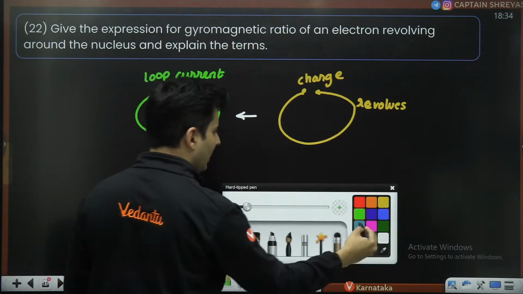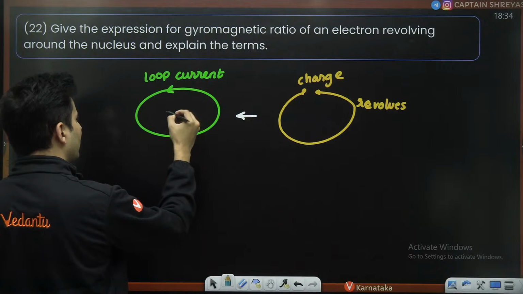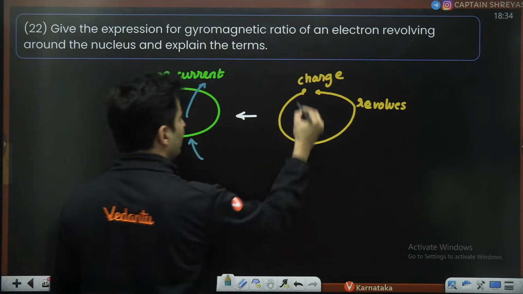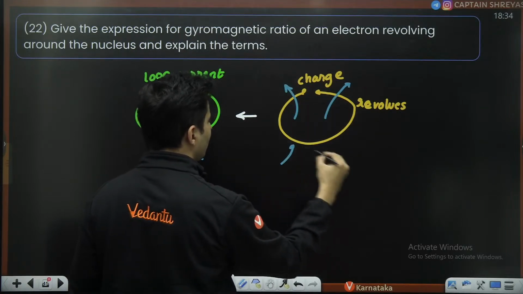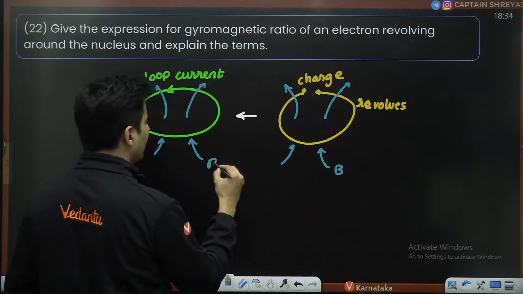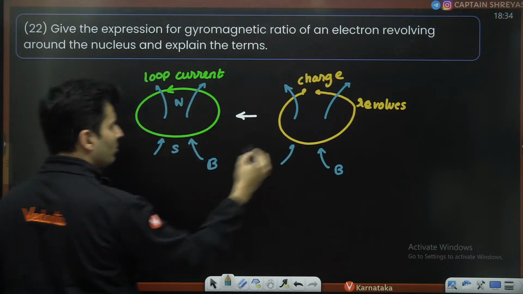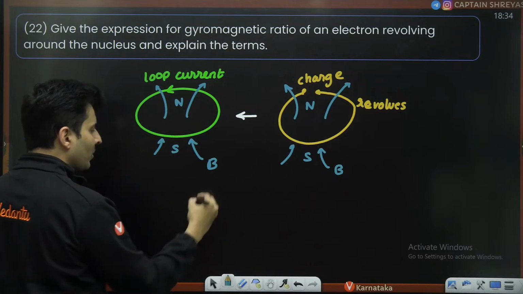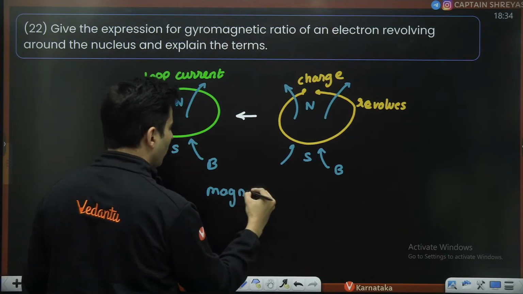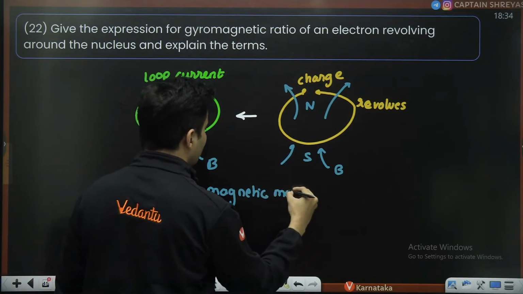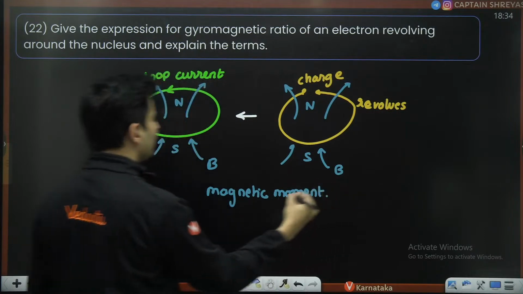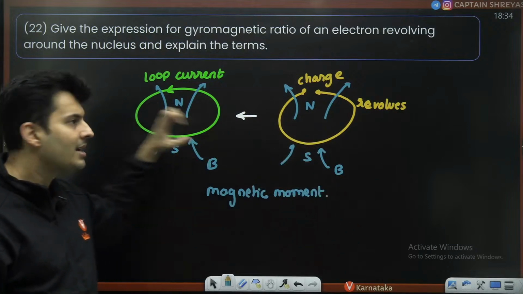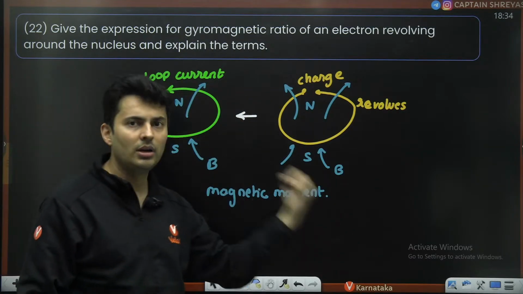What does a loop carrying current produce? This loop carrying current will obviously produce its own magnetic field. So even this should produce its own magnetic field, and because of that there will be north pole, south pole. That means there will be a magnetic moment. So a charged particle revolving behaves like a current carrying loop, which produces magnetic field and magnetic polarities. Hence it behaves like a magnetic dipole moment.